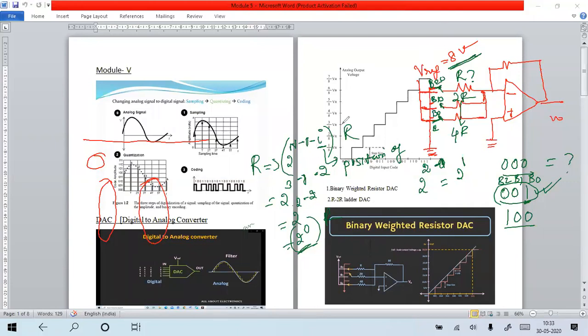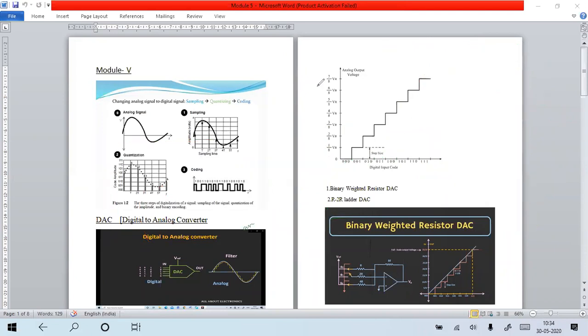If I add one more resistor, your binary is a 4-bit digital input, and the bits start from B3, B2, B1, B0. The resistor for B3 becomes 2R, next 2R, 4R, next 8R. Like that it increases. Getting my point? Whether the reference has to be connected to a particular resistor or the ground has to be connected to it is decided by what digital input you are taking. Now it is clear, right?